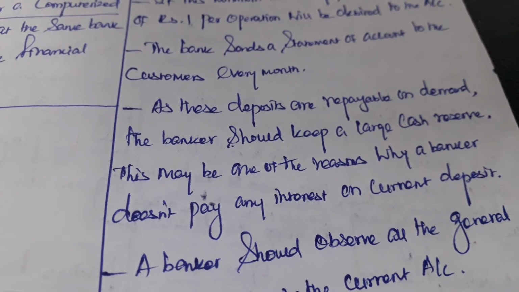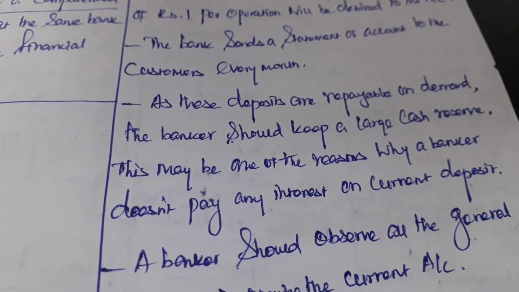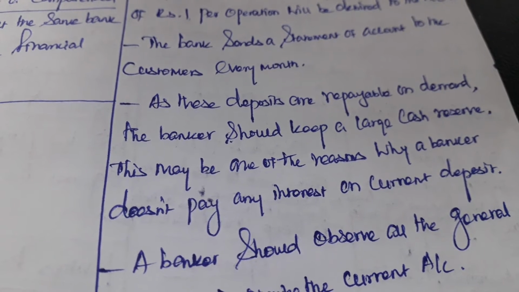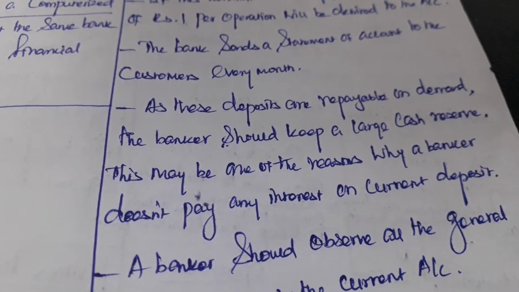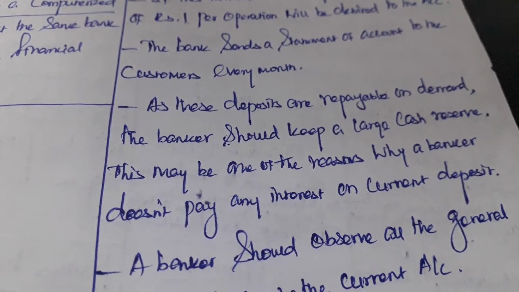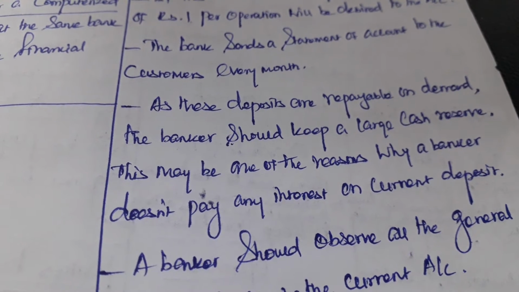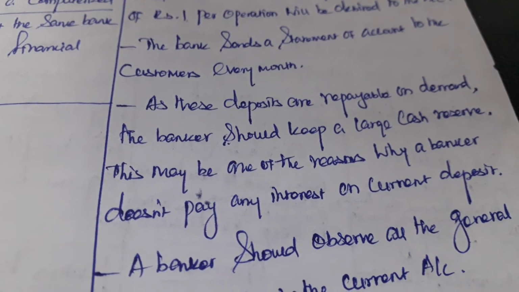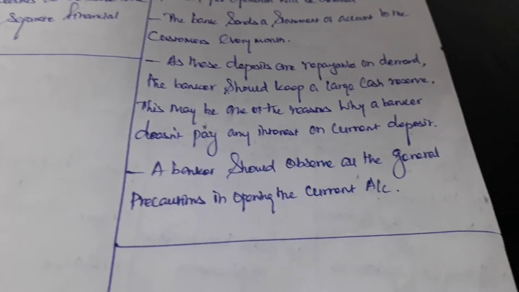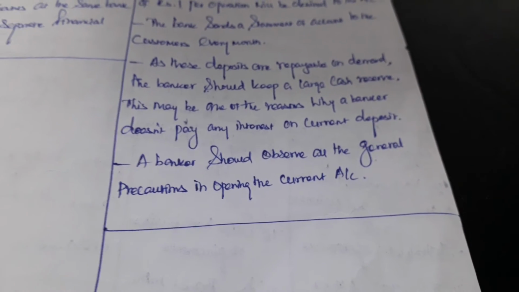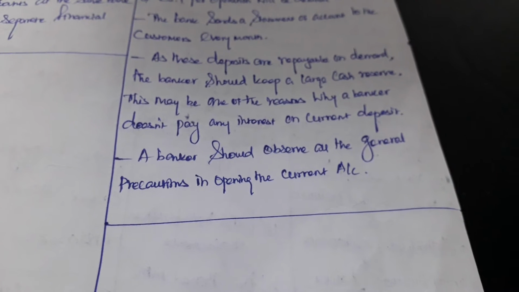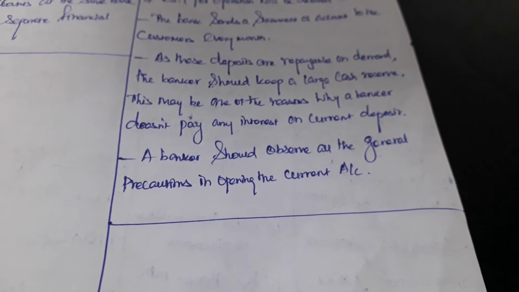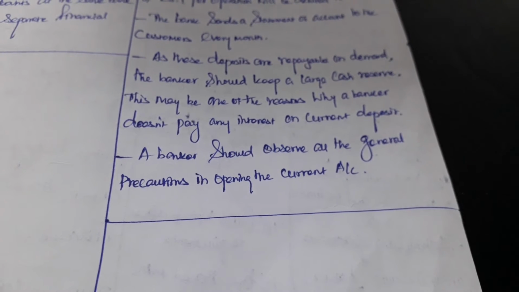Whenever the depositors come to the bank and demand money, the bank should pay. That is called a demand deposit. For that purpose, the bank should keep a large amount of reserve to meet their demand, because transactions happen n number of times. That's why the bank doesn't give any interest to the current account holders.